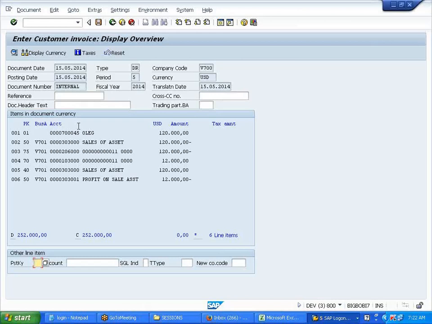It's a profit on sale, it is saying, right? Right or wrong? Yes. It's a loss? No, it's a profit. So how is it a profit? Because we purchased the asset and we are selling the asset at the same price after the deduction of the depreciation, right? So it's a profit. Ali? Yeah, that is correct.